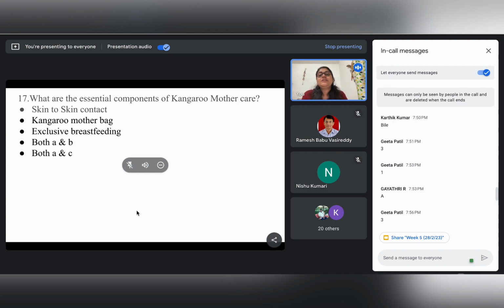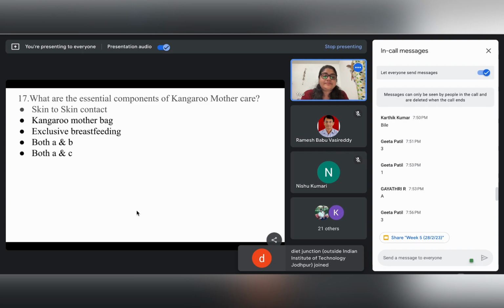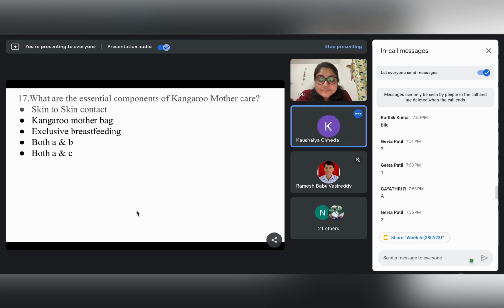What are the essential components of kangaroo mother care? I would like somebody to answer. What do you think are the essential components of kangaroo mother care? A and C. Yes? Both A and C. Okay. Anybody else? A and C. Okay. A and C. Right.